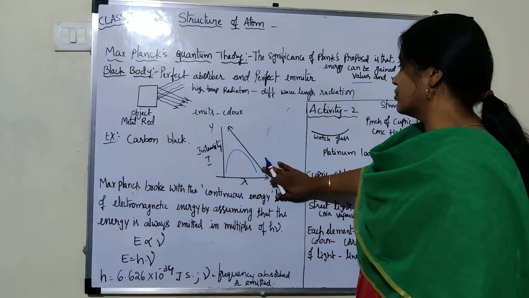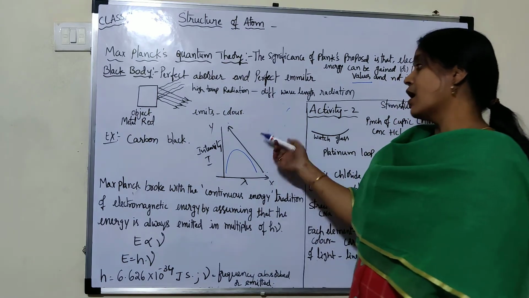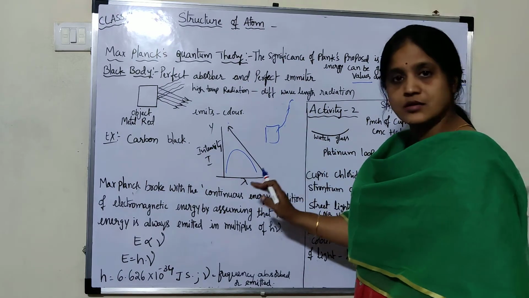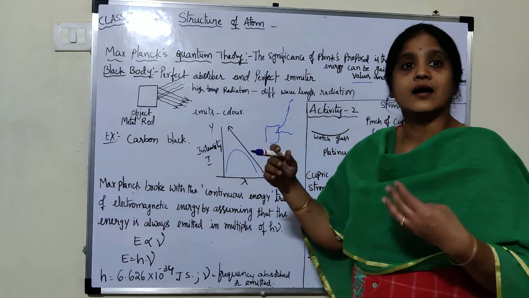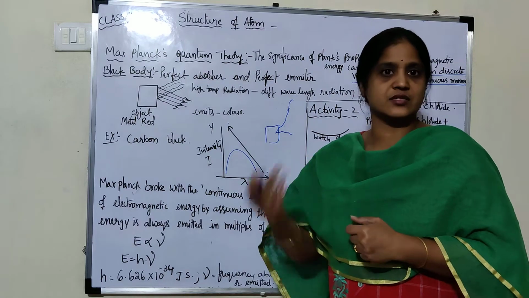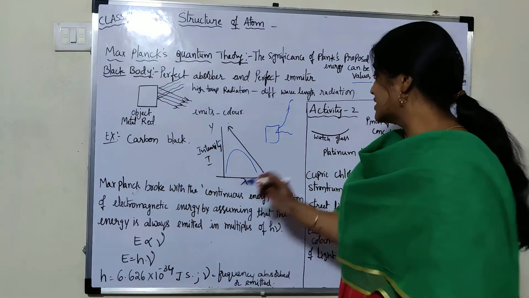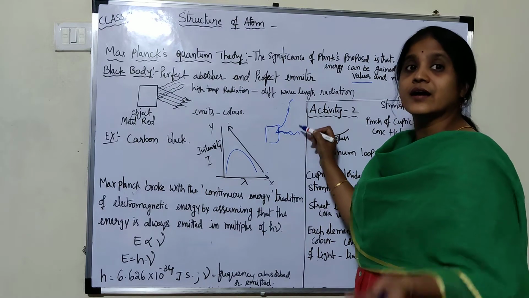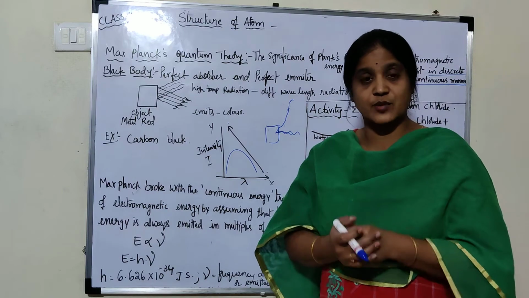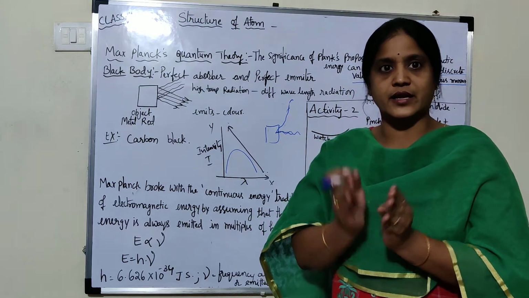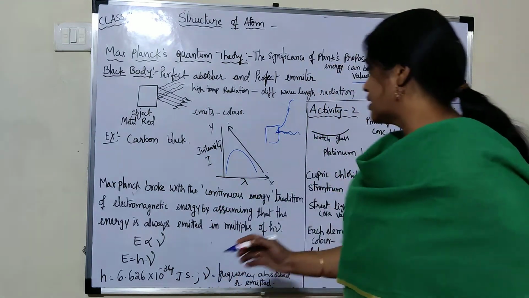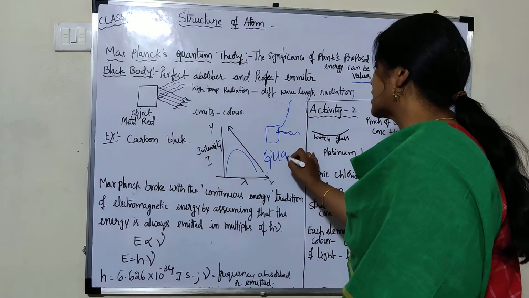Now suppose you take a body, and when a certain amount of radiation of light falls on the body, it absorbs heat and, due to that heat, it emits different colors of light. This emission of light is not continuous, it is in discrete values. Discrete means it emits the light in the form of small packets, and he kept the name as quanta.